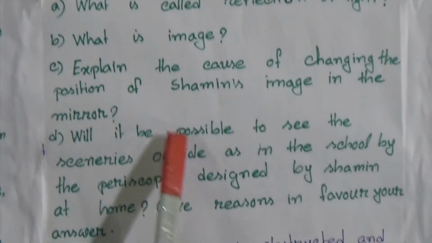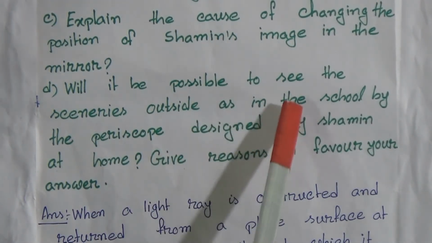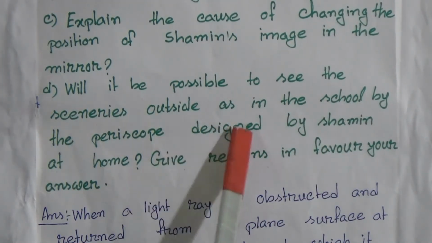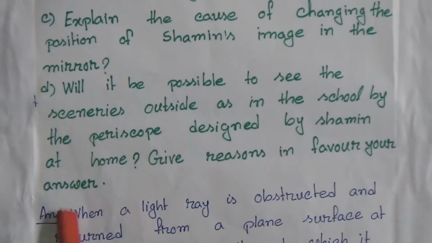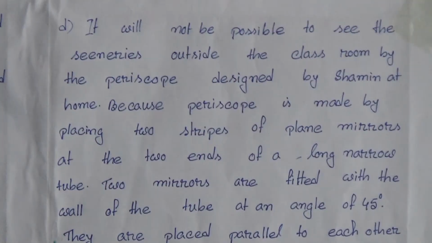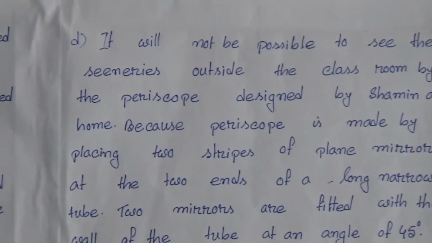Now, question D. Will it be possible to see the scenery outside as in the school by the periscope designed by Shamin at home? Give reason in favor of your answer. Shamin made a periscope using two mirrors, placing the mirrors at an angle of 30 degrees using all the required accessories.